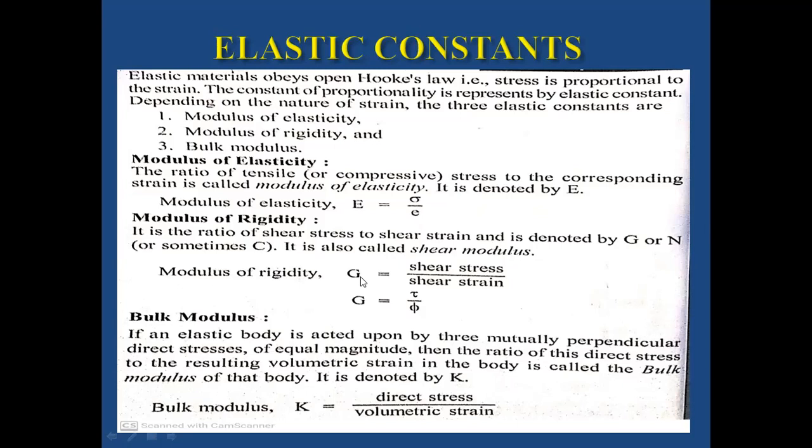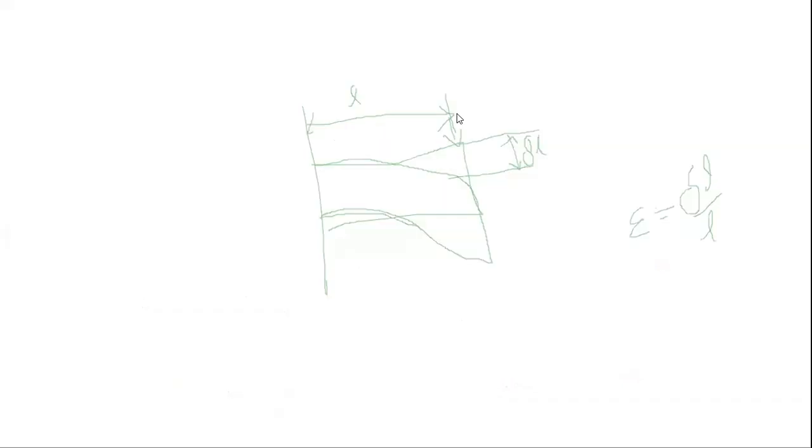Bulk modulus is nothing but the direct stress divided by volumetric strain. If an elastic body is acted upon by three mutually perpendicular direct stresses of equal magnitude, then the ratio of the direct stress to the resulting volumetric strain in the body is called the bulk modulus. Suppose this is the body. I just consider a 3D element here.